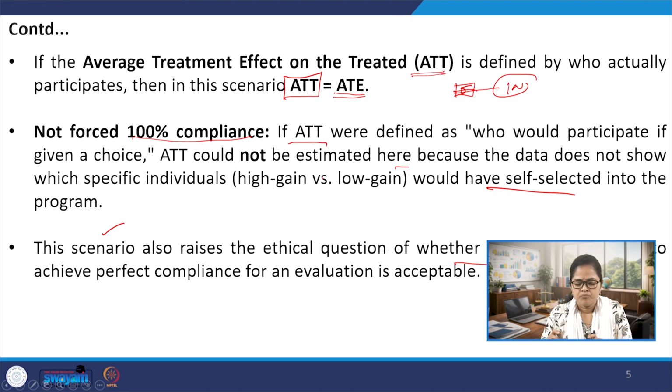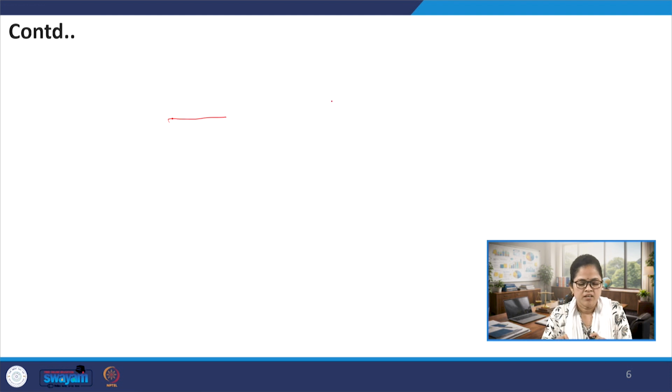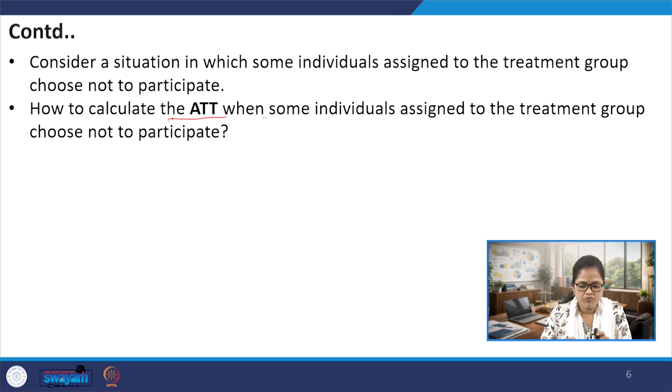Because we considered that when there is 100% compliance, the average treatment effect is the average treatment effect on the treated. But here the condition is different: it is not a case of 100% compliance, rather it is given as a choice.